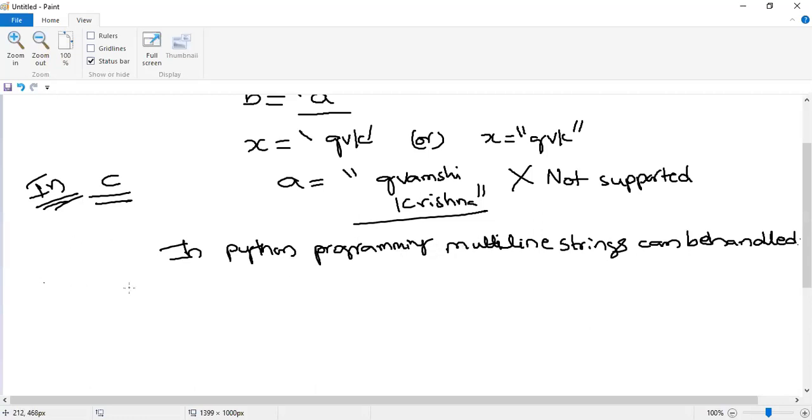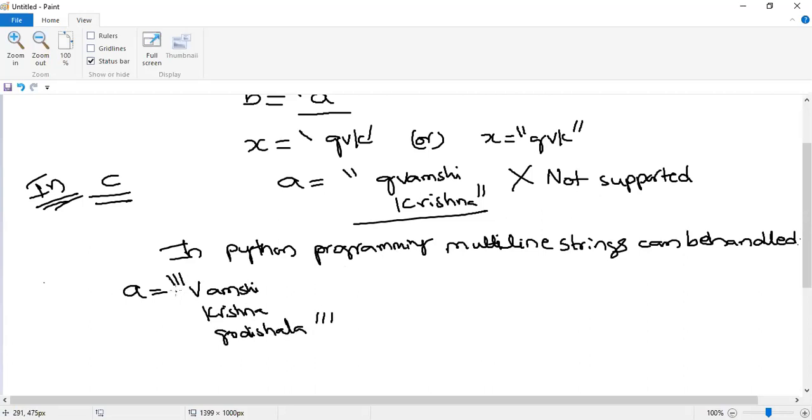How can it be handled? With the help of triple quotes. So what we are doing, guys? A equal to, I'm writing triple quotes, Vamshi in the first line, Krishna in the second line, and Godishala in the third line.